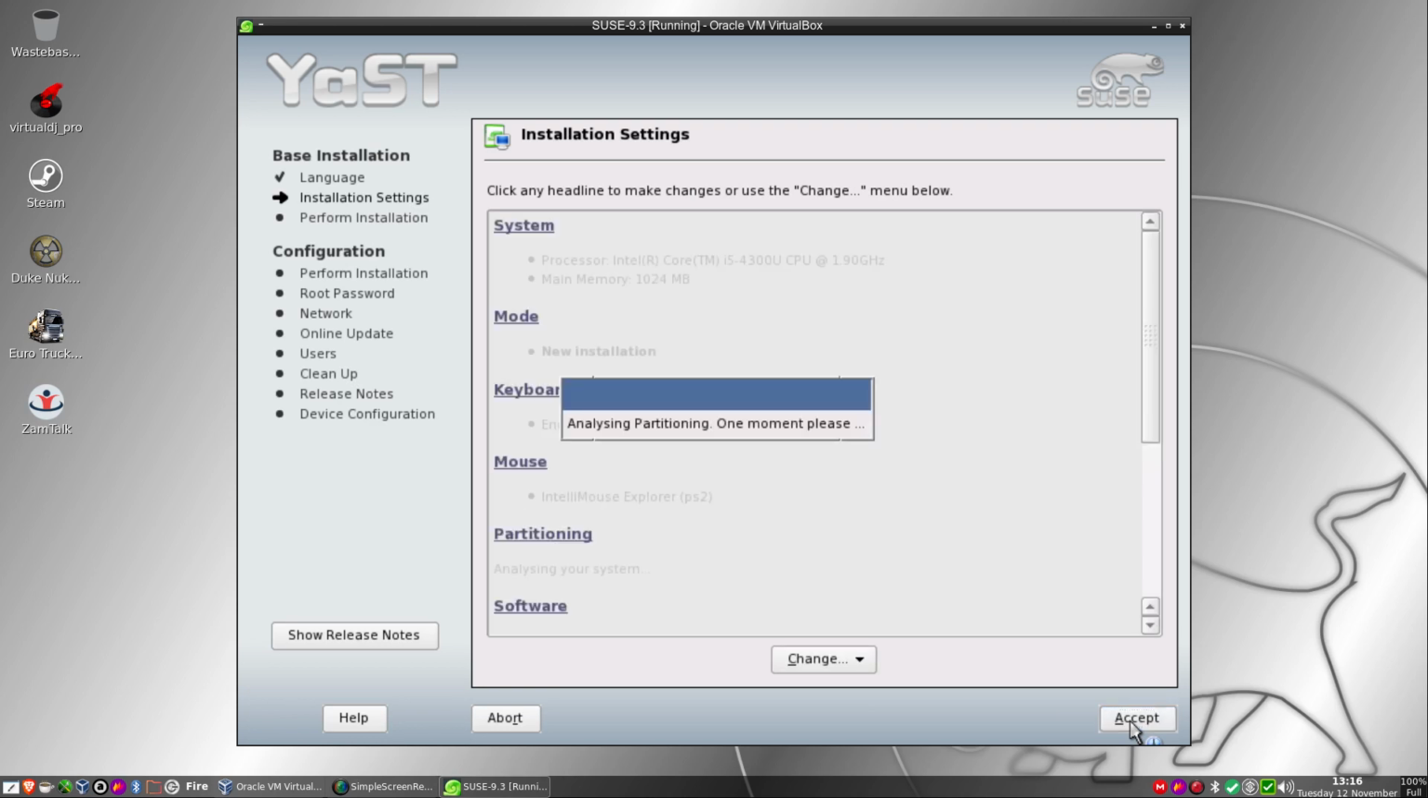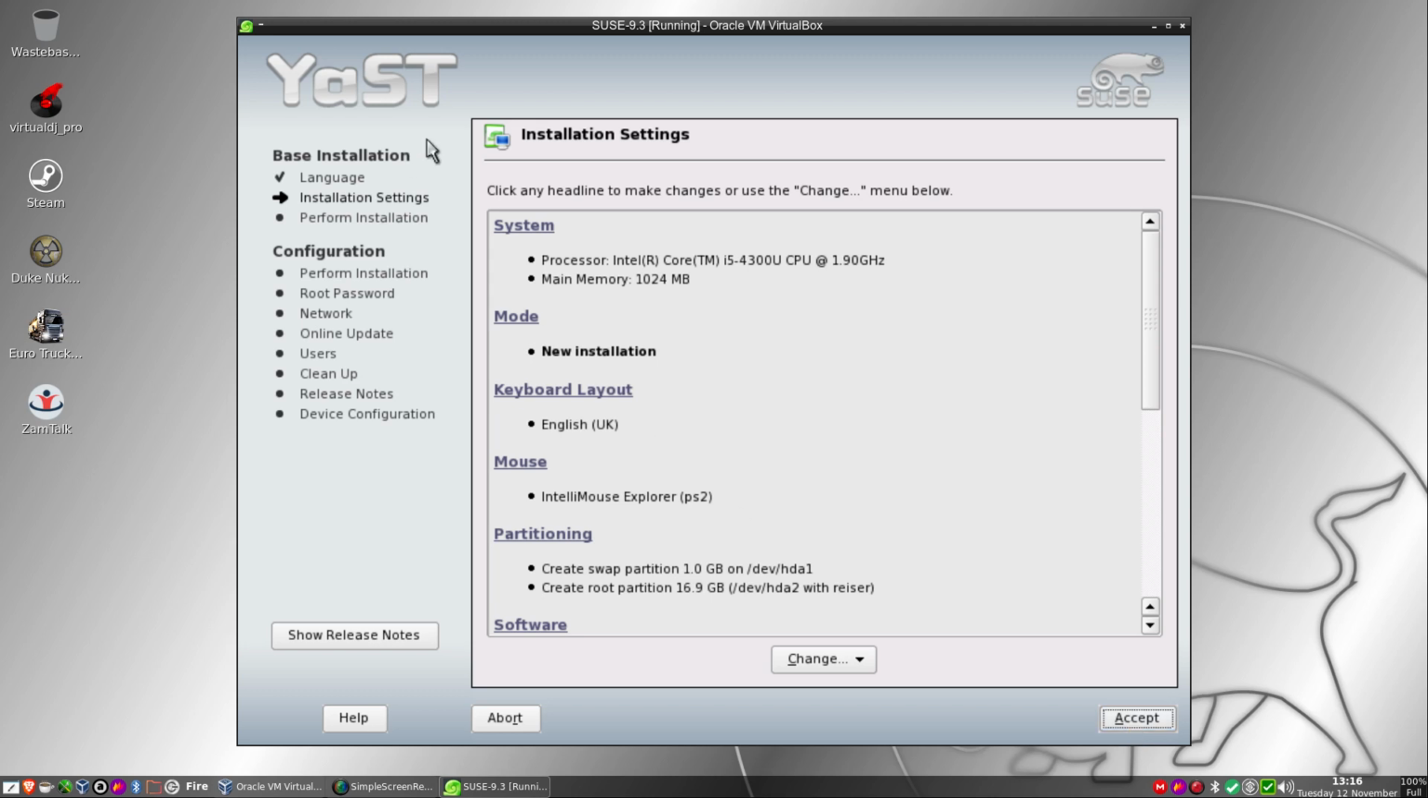Alright, probing the hard disks. Evaluating package. Okay, it's picked up my processor, and I've only given it a gig of memory. It won't need any more than that. UK keyboard, and it's going to create a root partition of 6.9 with ReiserFS. Well, there's a killer. And then a swap partition of 1 gig. I'm going to accept that actually.